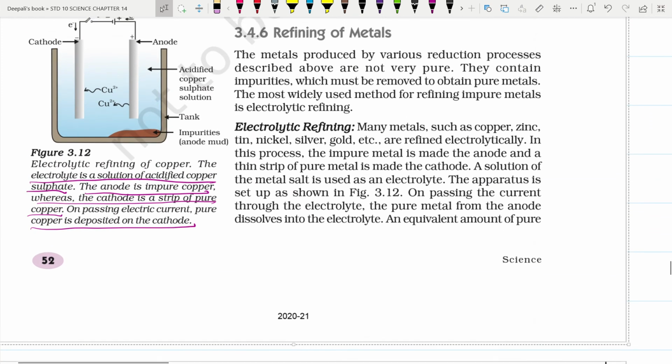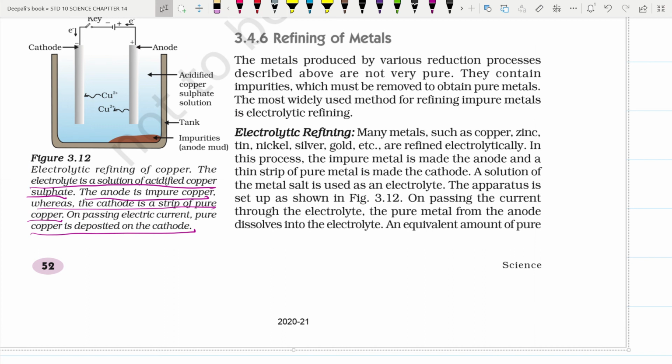So, on the refining of metals: the metals produced by the various reduction processes described above are not very pure. They contain impurities which can be removed to obtain pure metals. The most widely used method is electrolytic refining, which we already understood. As I explained, metals such as copper, zinc, tin, nickel, silver, gold, etc. are refined electrolytically. The impure metal is made the anode, the strip of pure metal is made the cathode, the solution of metal salt is used as electrolyte, and the apparatus is set up as in the figure.